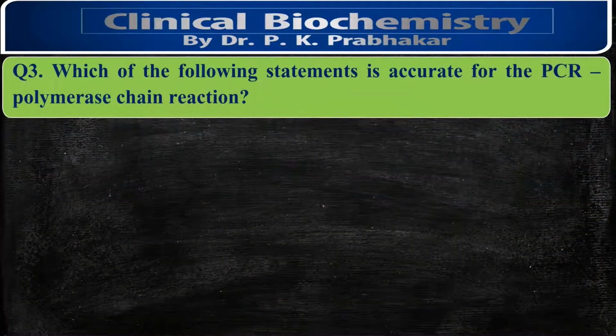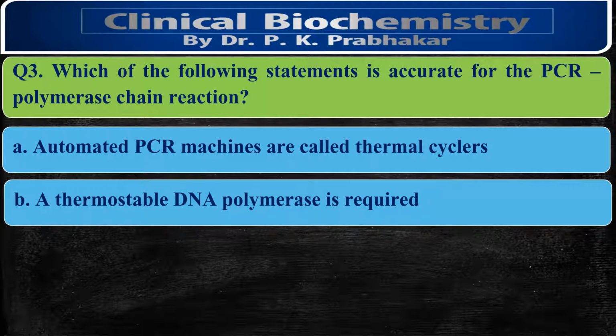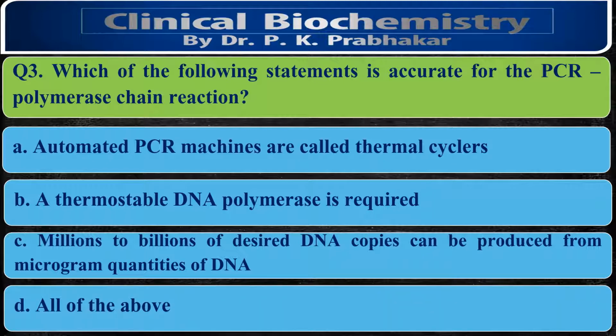The next question: which of the following statements is accurate for PCR, that is, polymerase chain reaction? The automated PCR machines are called thermal cyclers. A thermostable DNA polymerase is required. Millions to billions of desired DNA copies can be produced from milligram quantities of DNA. And all of the above. The correct option is all of the above.